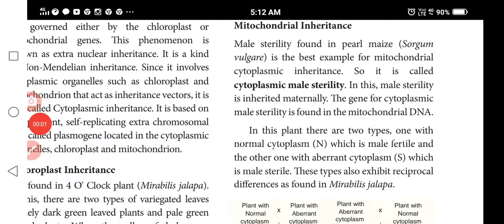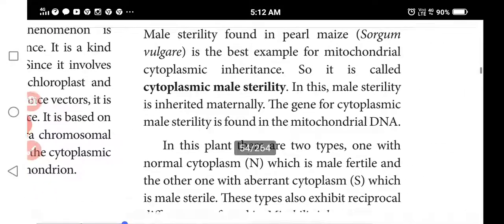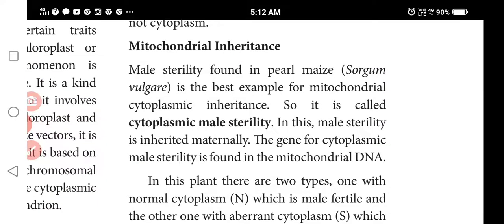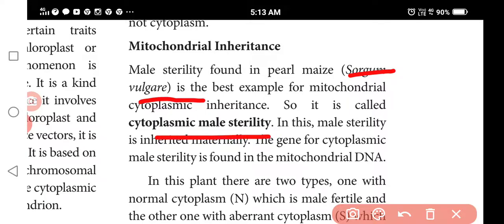Discussing chloroplast inheritance. Next we discuss mitochondrial inheritance. Mitochondrial inheritance is found in the circumvulgar PRL plant. Mitochondrial inheritance is called cytoplasmic male sterility. Because of this, male sterility happens in the mitochondrial DNA.